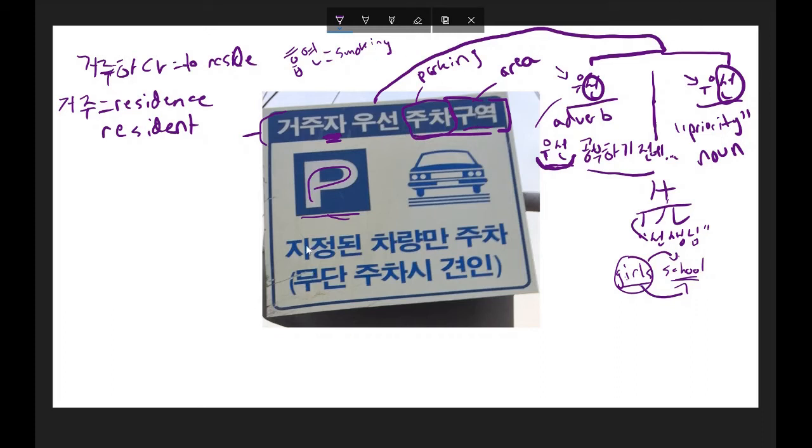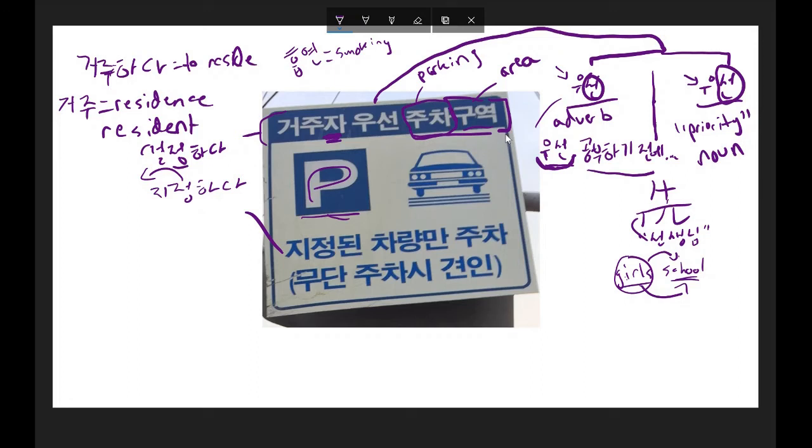All right, now 지정하다, it says 지정되다, but 지정하다. Let me just first talk about this 정 here. This is the same 정 that you would see in common words, like maybe 결정하다. Same 정, and this sort of means to decide or to set or to designate or something like that.